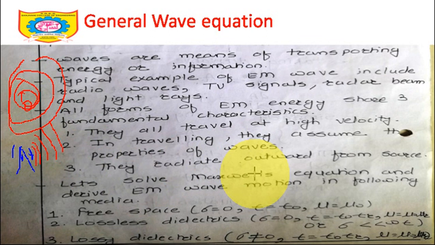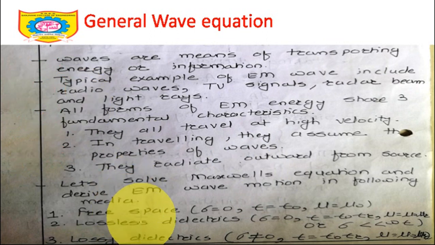In order to give the wave equation, we need to solve Maxwell's equations and derive the electromagnetic wave motion in the following media. There are different media in which waves propagate. Let's say it's free space. If it is free space, sigma, the conductivity, is equal to 0. You already know that. Epsilon is equal to epsilon naught epsilon r, but epsilon r is equal to 1, so epsilon is equal to epsilon naught, and mu equal to mu naught mu r, with mu r equal to 1, therefore mu equal to mu naught. So the first condition is the free space condition.